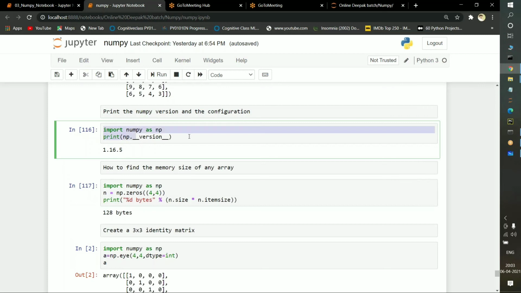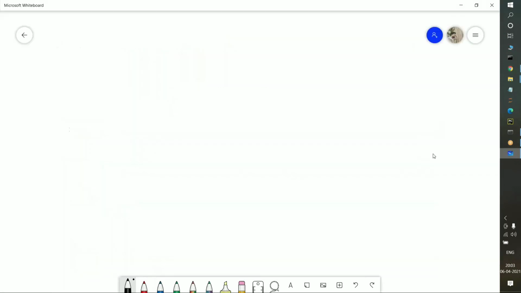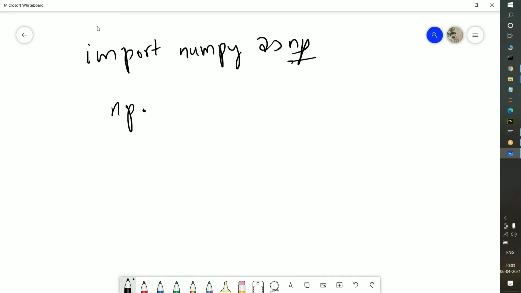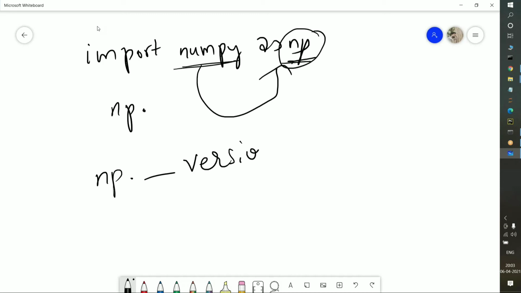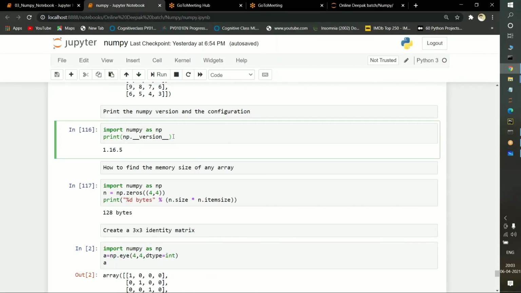Now this is the best example. Suppose in my system there is numpy and I want to print out the version. How can we print the version of numpy? First of all, import numpy as np. If you want to find out which version you are using, type np dot version, because we are collecting everything inside numpy with the variable np. This is the command to print the version. If I execute it, my version is 1.16.5.